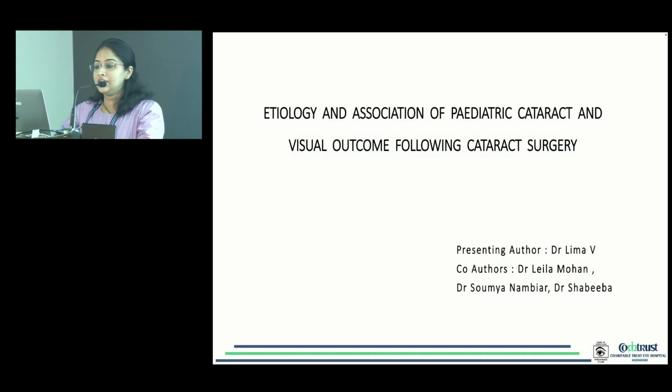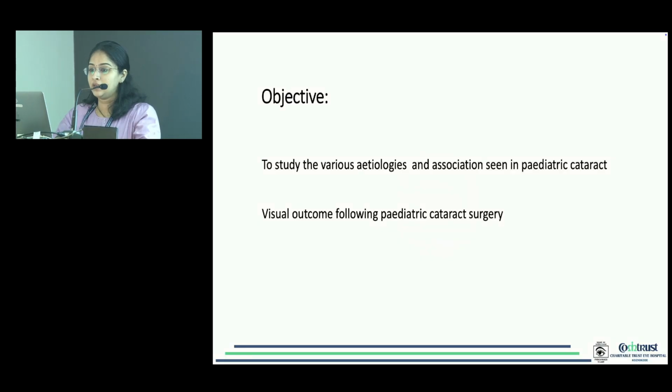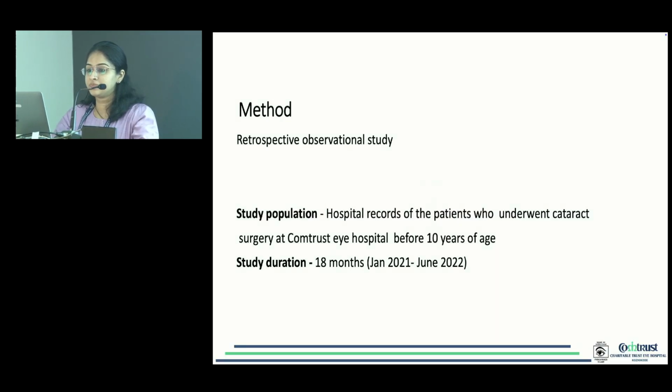Good afternoon all. This study is about etiology and association of pediatric cataract and visual outcome following cataract surgery. The objective of the study is to study the various etiologies and associations seen in pediatric cataract and the visual outcome following pediatric cataract surgery. This is a retrospective observational study, and the study population includes the hospital records of patients who underwent cataract surgery at Compressed Eye Hospital, Calicut before 10 years of age, and the study duration is 18 months.